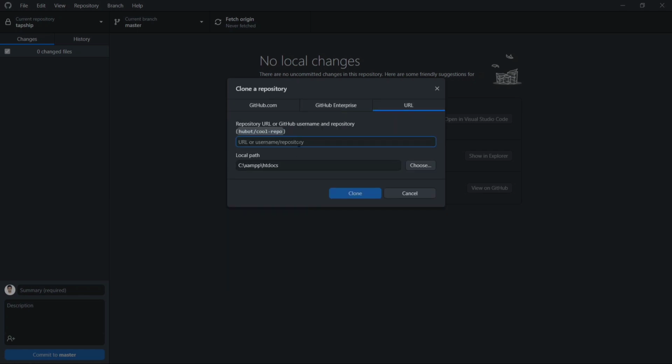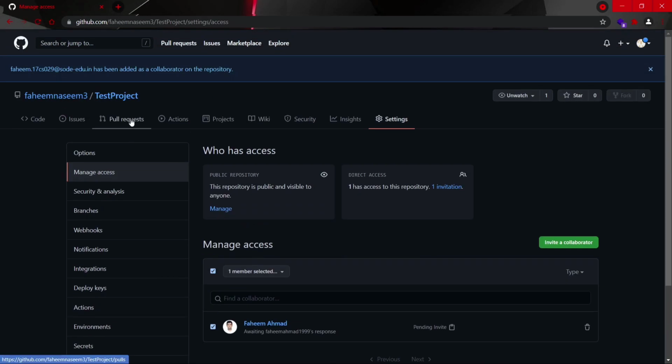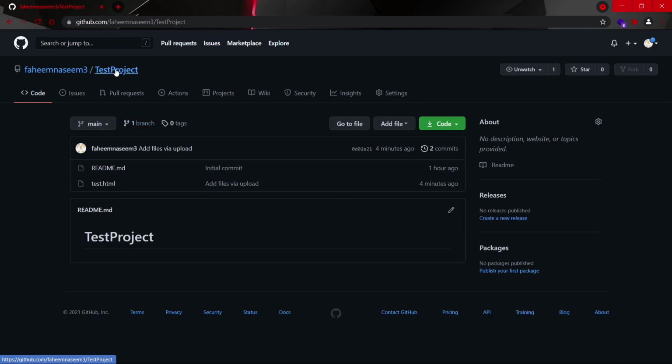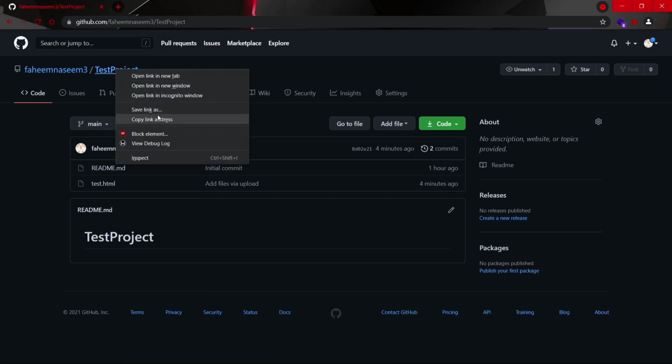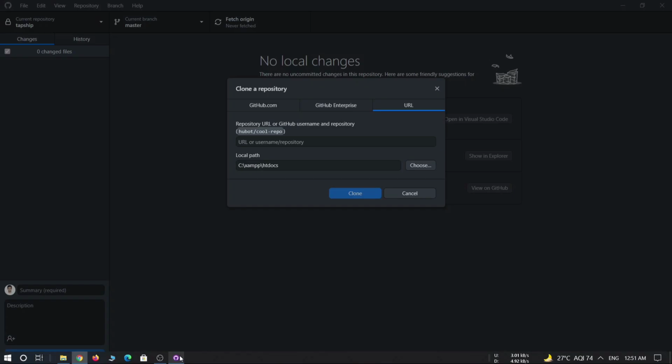In here you have to put the URL address of the repository which you want to collaborate on. So we will just go to the profile of the owner repository and copy the link address. Paste the URL here and now choose the path or location in your local machine where you want to save this repository.